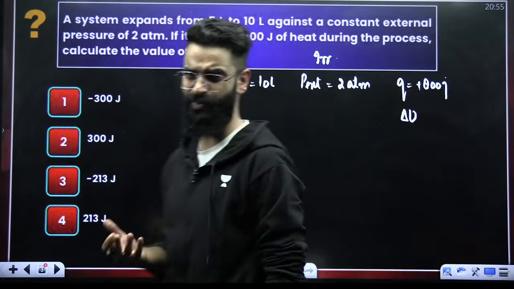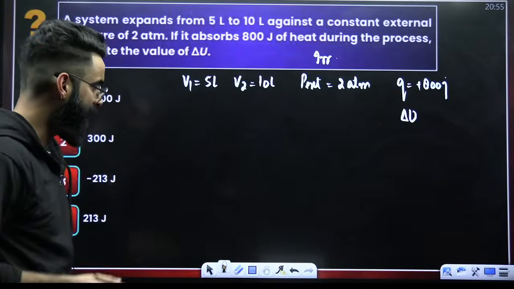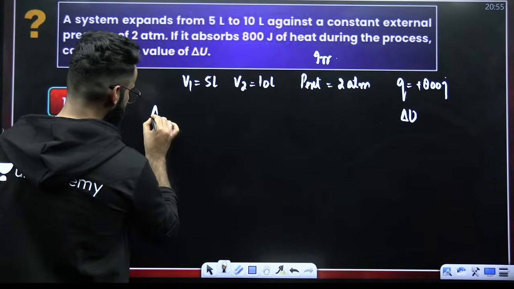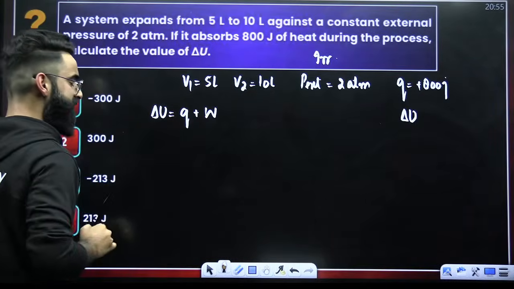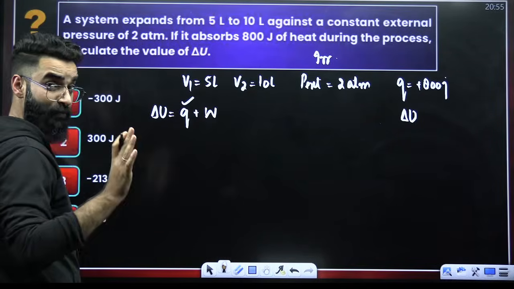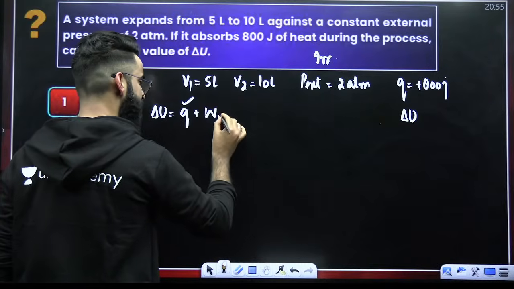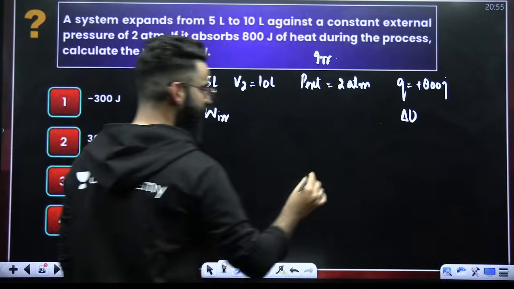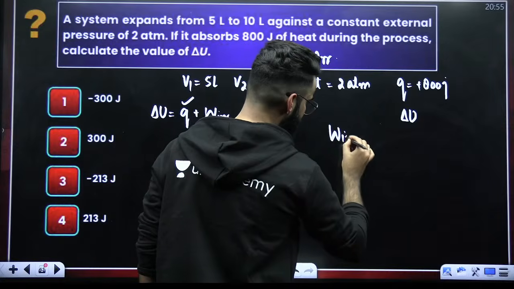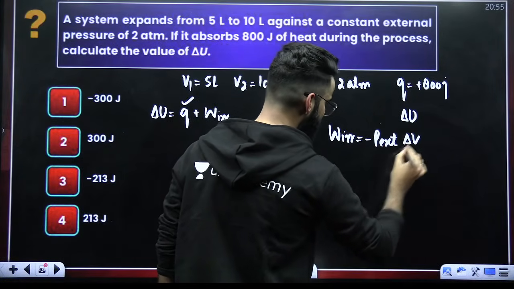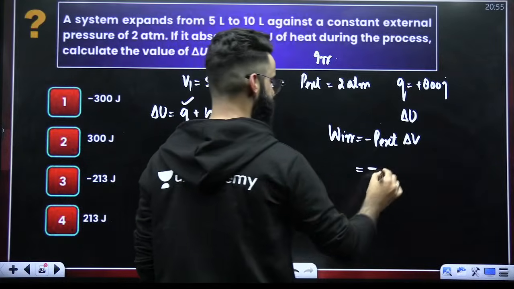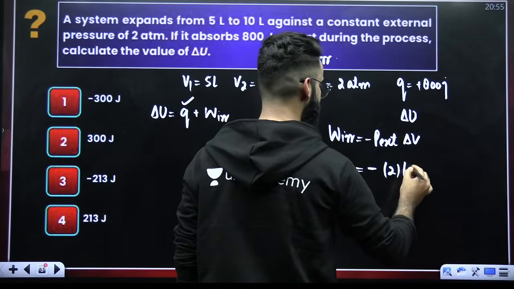It's a simple basic question, guys. First of all, in order to calculate delta U, you know delta U is equal to Q plus W. So we should have the value of Q, and the Q value we already have. The process is irreversible. So let's get to know W irreversible first of all. How do you calculate work done in irreversible processes? It is nothing but minus P external delta V. P external is 2 atm. Delta V, change in volume, is 5 liters.